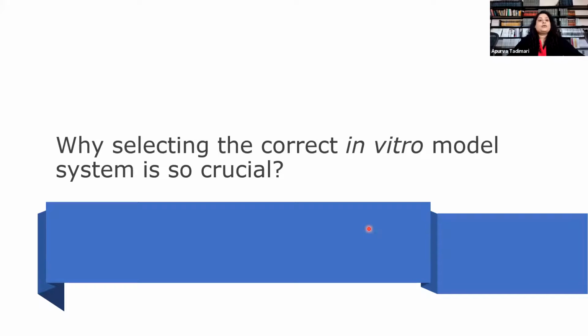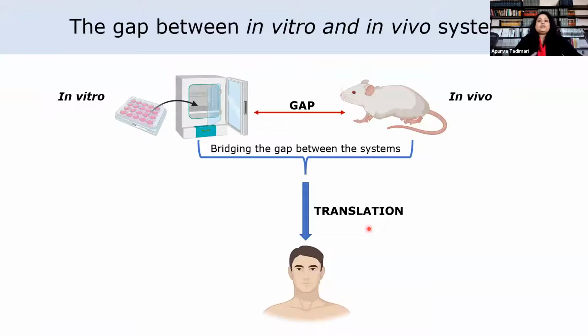Today, we are going to talk about why selecting the correct in vitro model system is so crucial for everyday research. In vitro research has many advantages over in vivo research. You can have tight control of the chemical and physical environment, reduced cost compared to housing animals and doing in vivo studies, and high throughput using the in vitro system. And also, as I mentioned, you can have reduced animal use.